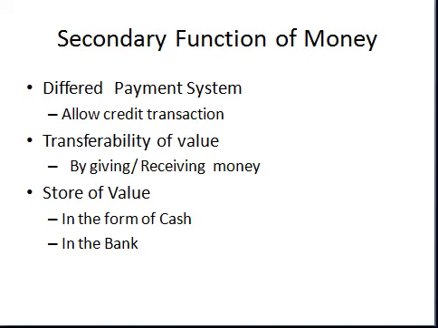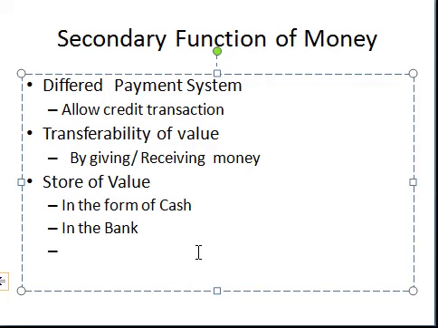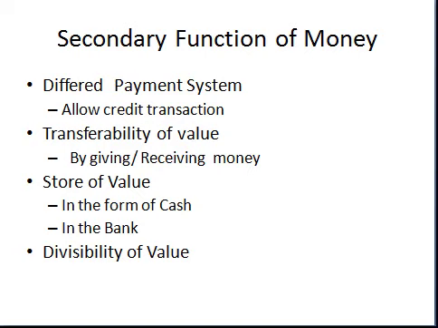Now the last secondary function is what? Divisibility of money. It means we can divide money into smaller parts. Like if we have a note of 2000 rupees, we can divide it into different denominations. So that is possible at present, but in the earlier time, the lack of divisibility of certain goods restricted us from doing any kind of exchange.